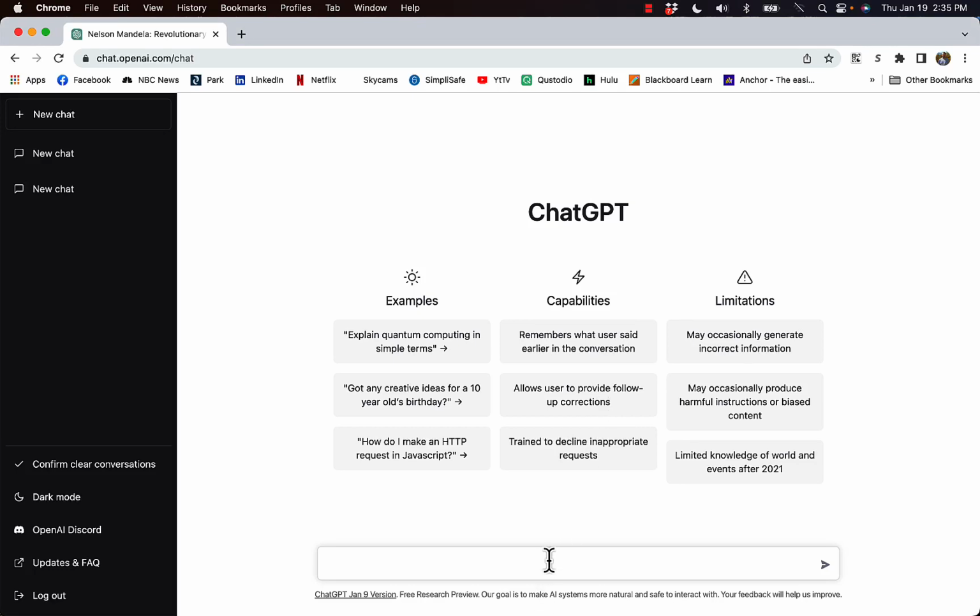Hey, this is Mark Hamner, and I'm going to demo some of the functionality of ChatGPT. So the first thing we're going to ask ChatGPT to do for us is to write a 500-word essay on Nelson Mandela. So here's the prompt I'm going to use for that.